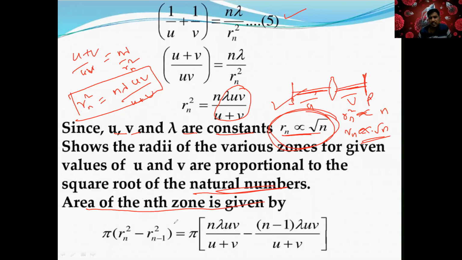You should remember this. We already did this: if you remember, R2 square minus R1 square, pi r square, so pi lambda. How much did we get? This one.